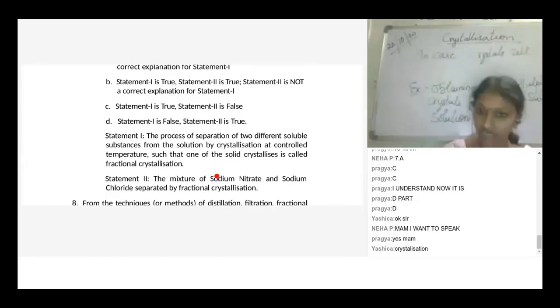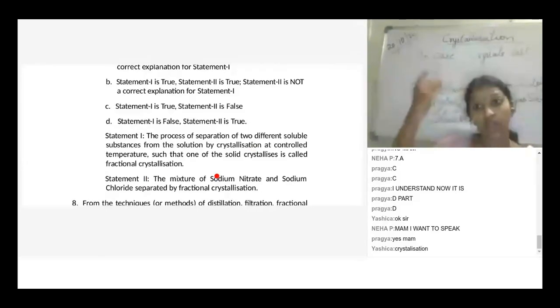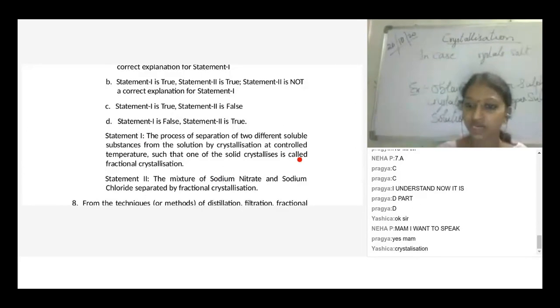Yes, it's not too high a temperature, only just heated to evaporate some liquid, such that one of the solid crystals forms; this is called fractionating crystals. Statement 2: the mixture of sodium nitrate and sodium chloride separated by fractional crystallization.